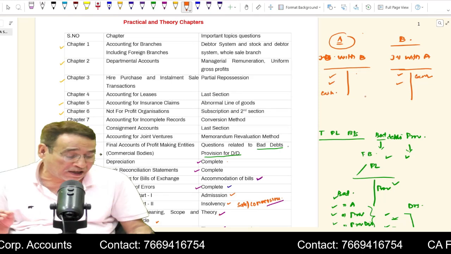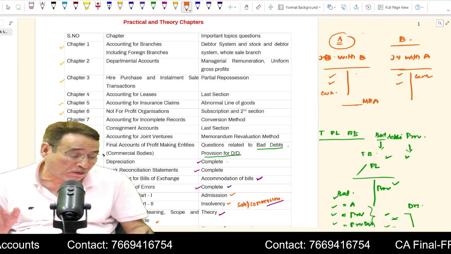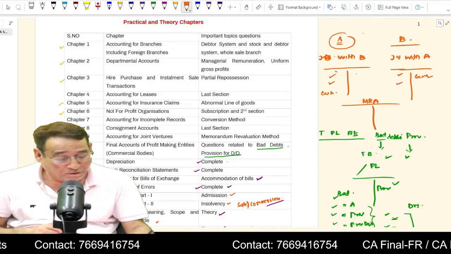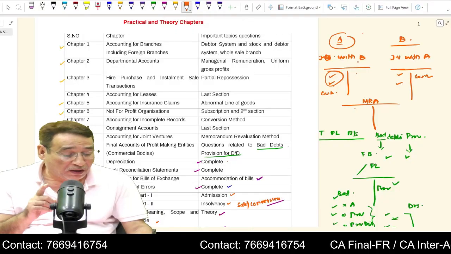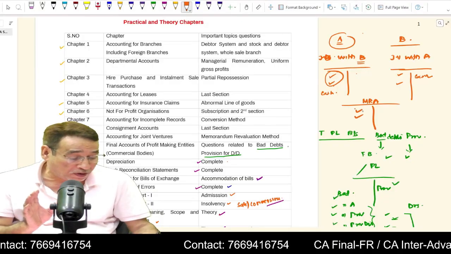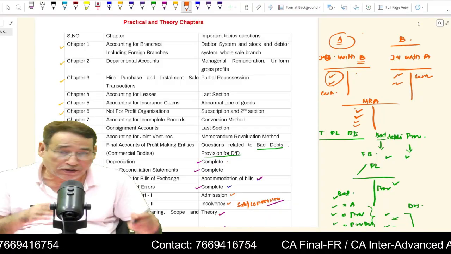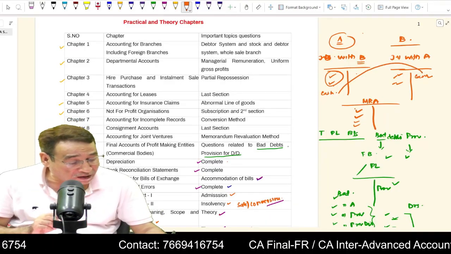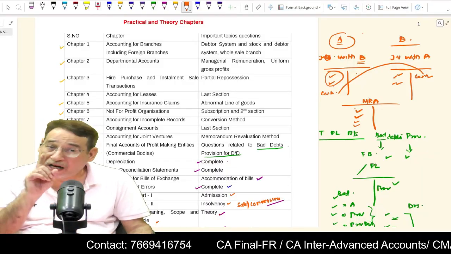Now the point is that they need to find out the profit. In order to find out the profit, they will have to prepare what we call the memorandum revaluation account. And here you need to exercise a bit of caution. Whatever transactions you have written on the debit side of this account in the books of A, you write those transactions. Whatever transactions B has written on the debit side, you also put on the debit side. Importantly, such a transaction which is appearing in the books of both the parties will not find place in this account. That is very important.